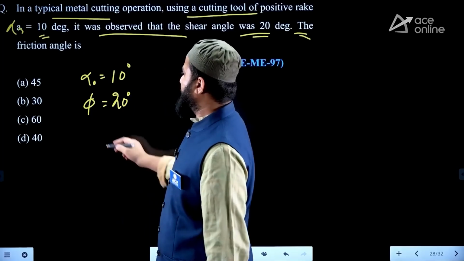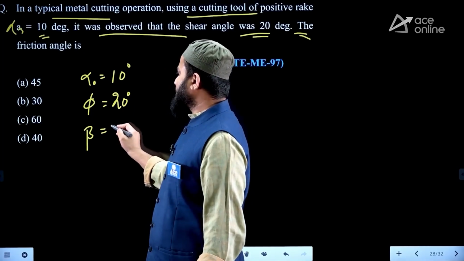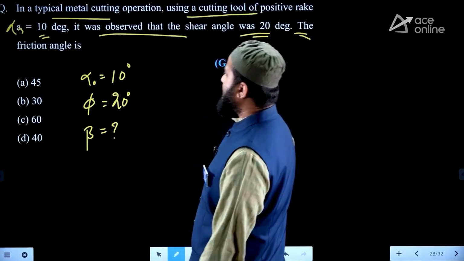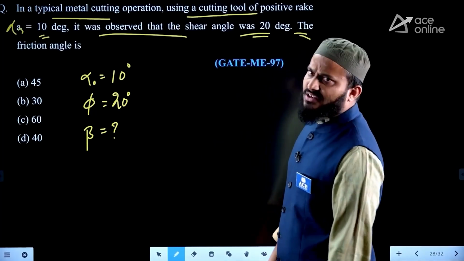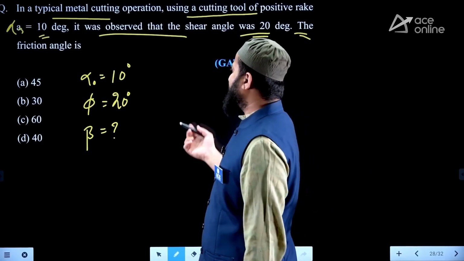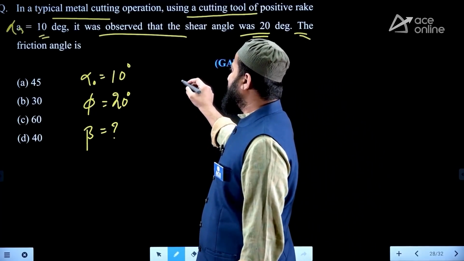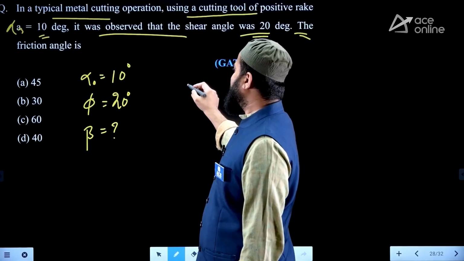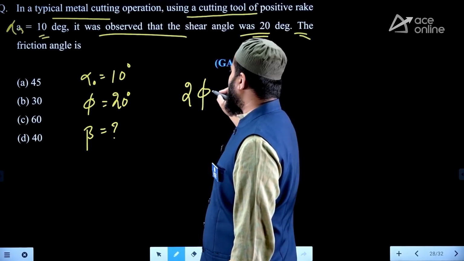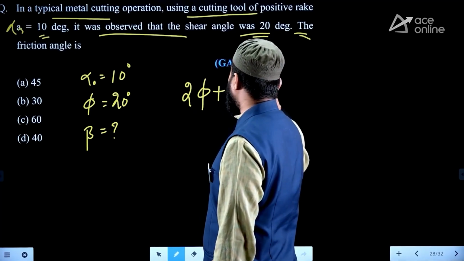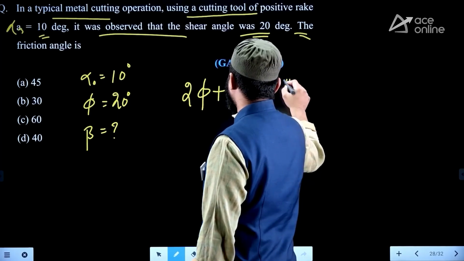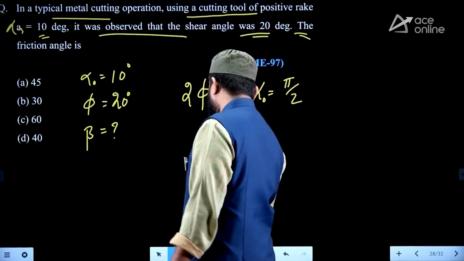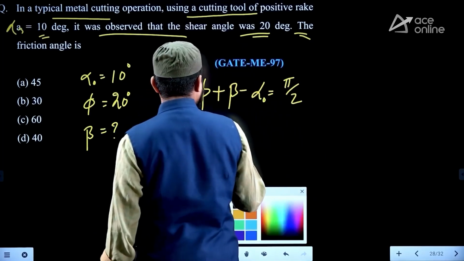The friction angle beta they are asking. See, by providing two angles when they are asking the third angle, we don't have any other data, then we should take the first Ernst and Merchant theory for the minimum power consumption: 2 phi plus beta minus alpha is equal to pi by 2. So here two angles we know and the third angle we require.